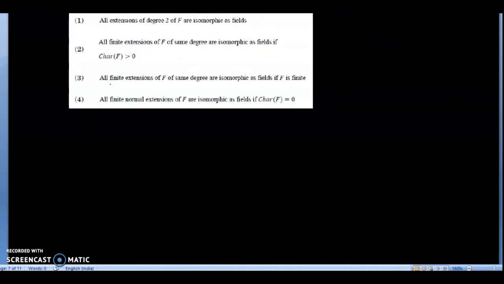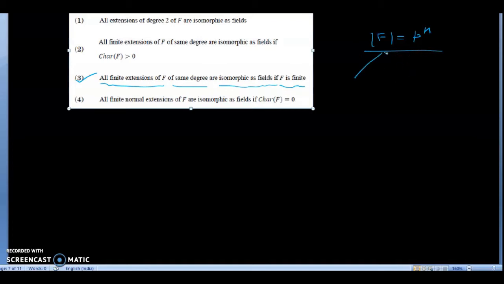In the third option, it is said that all finite extensions of F of the same degree are isomorphic as fields if F is finite. Now this statement is true. How can I show that this statement is true? Suppose take a field F of finite order. Since F is finite, the order of F will obviously look like p to the power n, a power of a prime number.